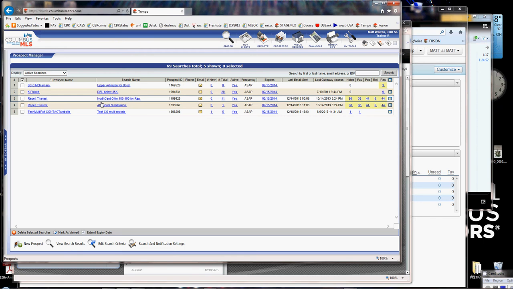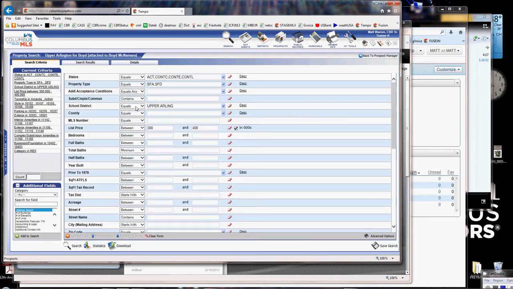I'll tell you right now, Tempo is more difficult than doing it in Fusion. Fusion has a couple of shortcuts that are going to make it a little easier. So you're going to have to write these down manually here in Tempo. If you do it in Fusion, like I said, it's going to be easier, but I'm going to show you how to do it in Tempo first. So I click on the search name right up here where it says Upper Arlington for Boyd.